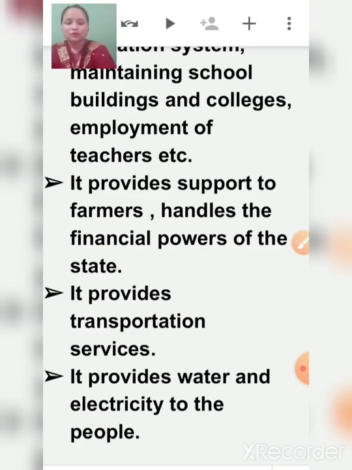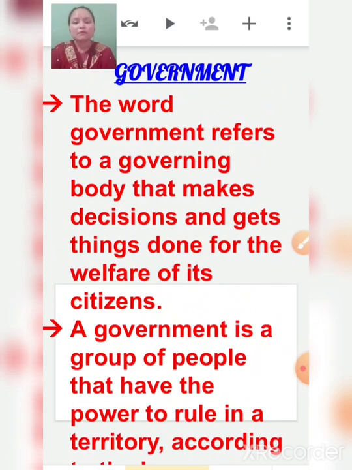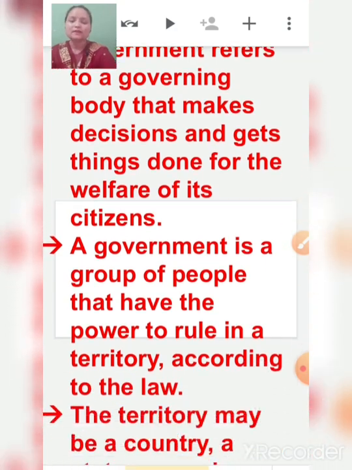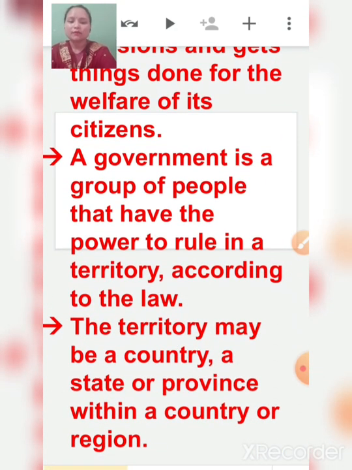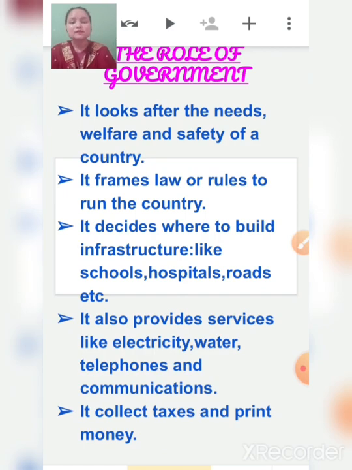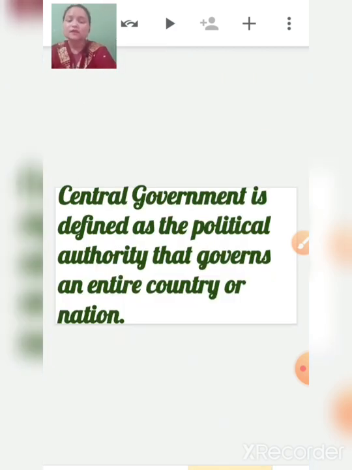So what is government? Government means a group of people that have the power to rule in a country, in a state, or in a region. Government looks after the needs, welfare and safety of a country. It frames laws or rules to run the country, and it decides where to build infrastructure. It provides services like electricity, water, telephone and communication. It collects taxes and prints money.